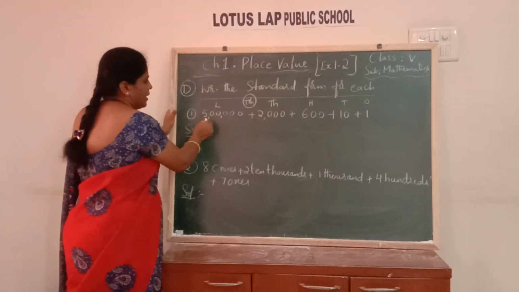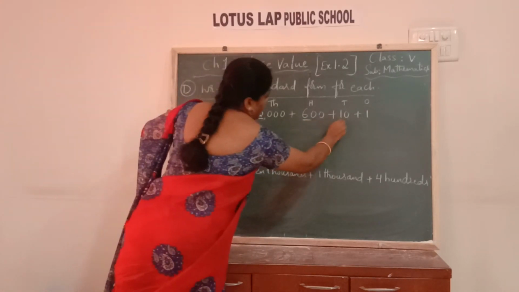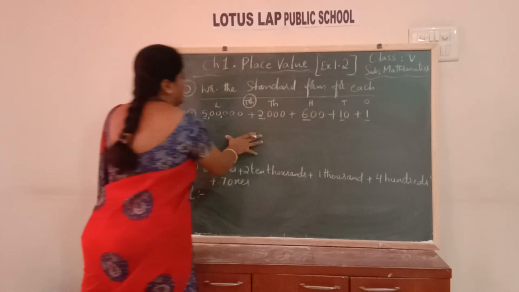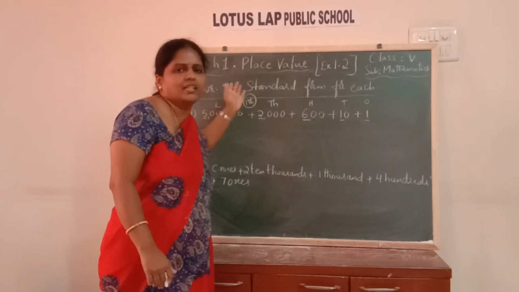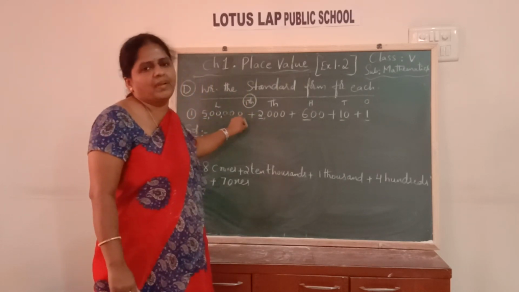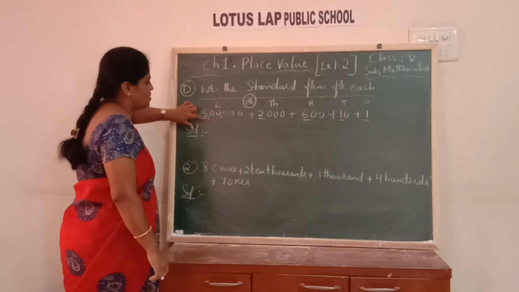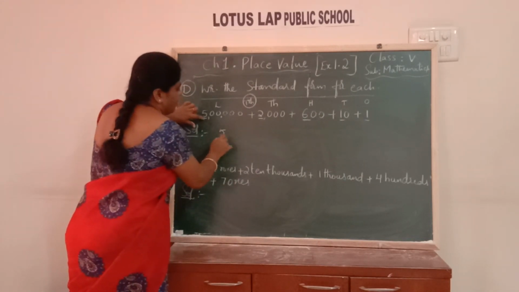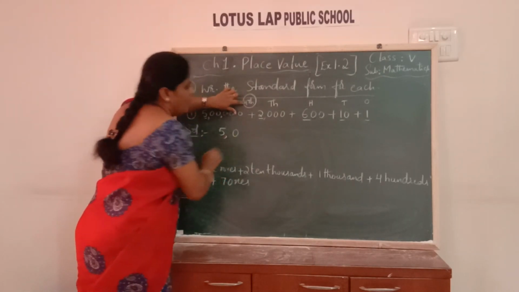Now let us start writing the standard form. How should I write? Take the first digit of every number, put it together and write it as the standard form. Now what about the 10,000s place? It's missing here, it's not there. You can take 0 in place of 10,000. Now let's start. First from lakhs place, 5 is the digit. 5 lakh. Then the 10,000s place, as it is not there, put a 0.